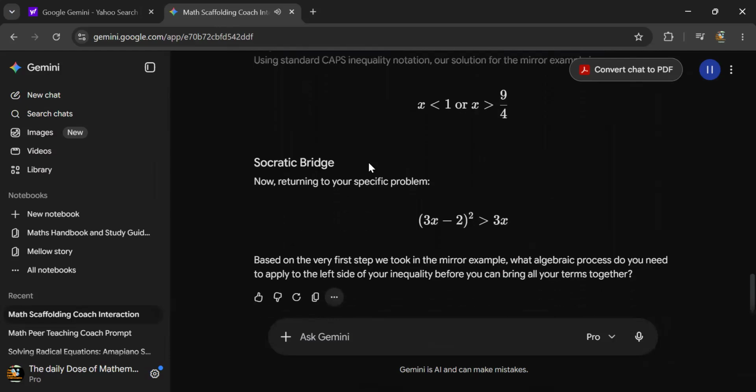Based on the very first step we took in the mirror example, what algebraic process do you need to apply to the left side of your inequality before you can bring all your terms together?